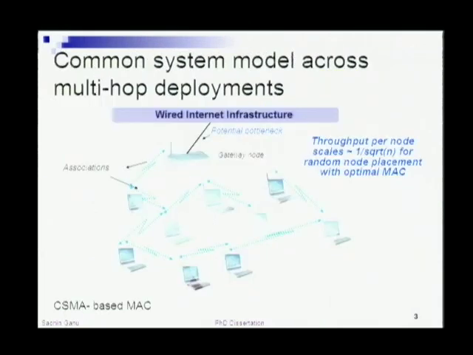If you look across those models, there is a commonality. One is that most of them are based on a CSMA based MAC, where the idea is you listen before you try to send something. The second commonality is that there are many devices trying to reach a potential gateway or a portal, if you will, using multiple hops and other nodes as their relay points. As already reported by Gupta and Kumar's work, as the number of nodes increases, there are problems with these networks in terms of scalability.